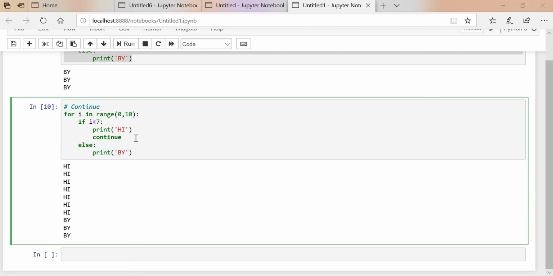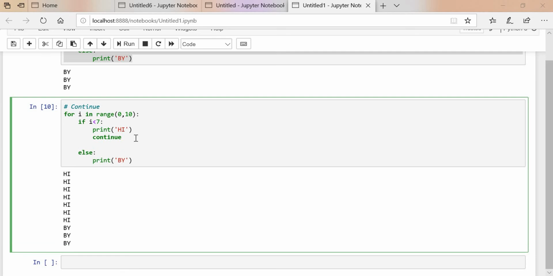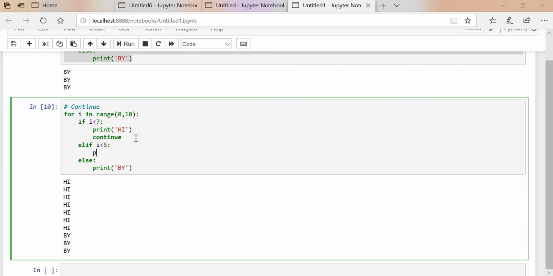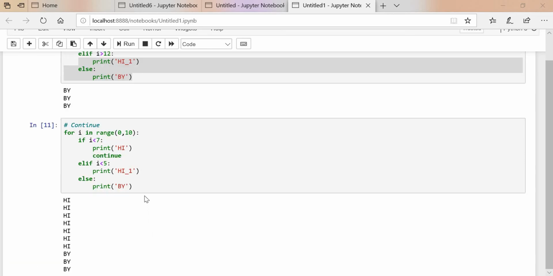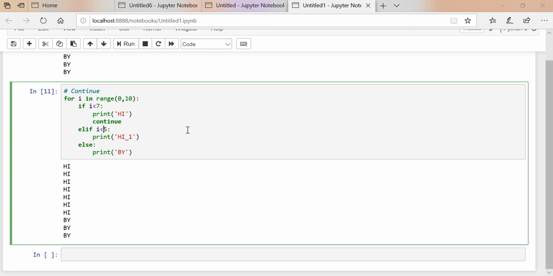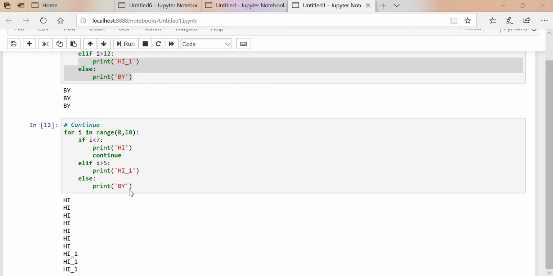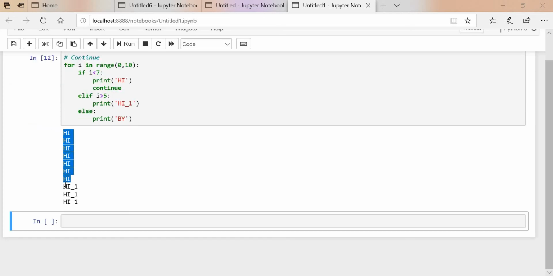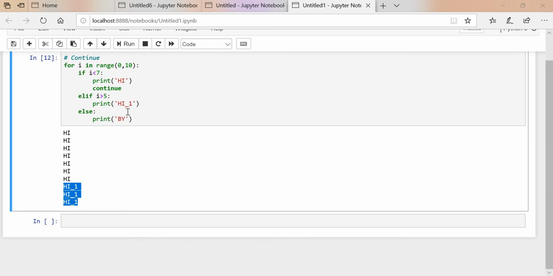We'll take one more condition in this. If i is less than 5, then print i_1. Check this one. You have executed. Change this condition like i is greater than 5. We got hi 7 times and 3 times hi_1.